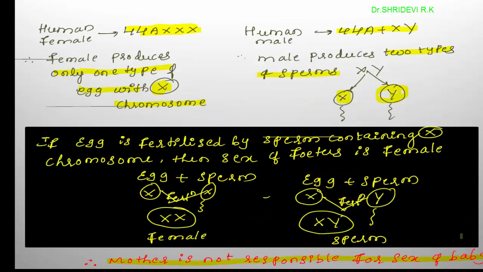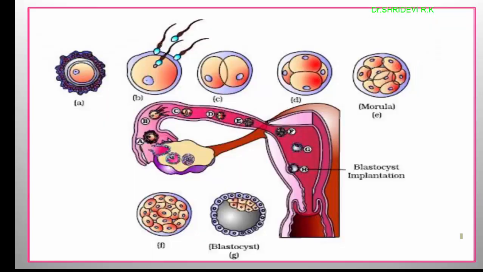So here I would like to explain one diagram. This is the female gamete, the egg, and a sperm. All the sperms are trying to come in contact with the egg, but one fast-moving sperm has entered the egg and executed the fertilization.